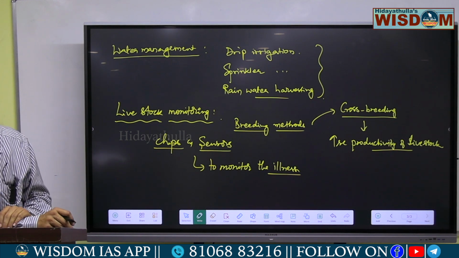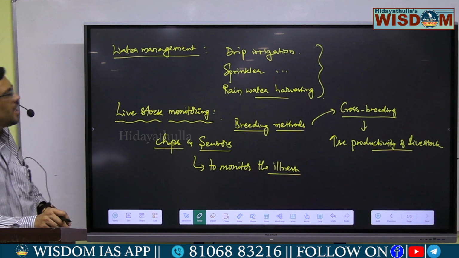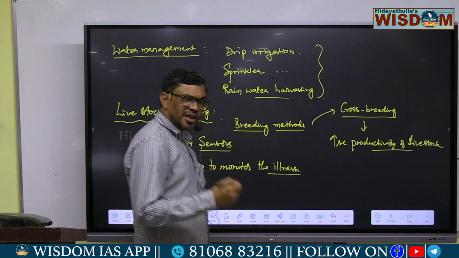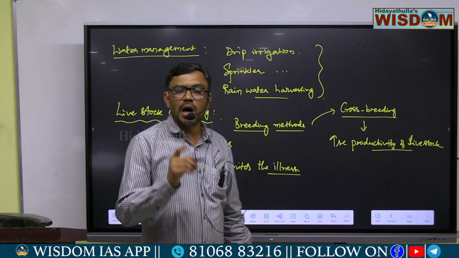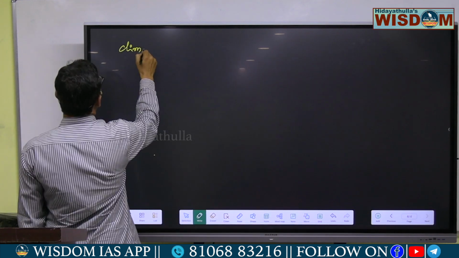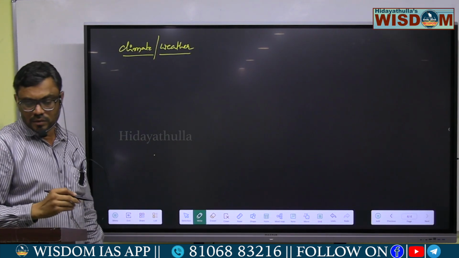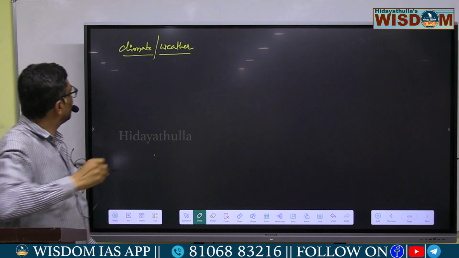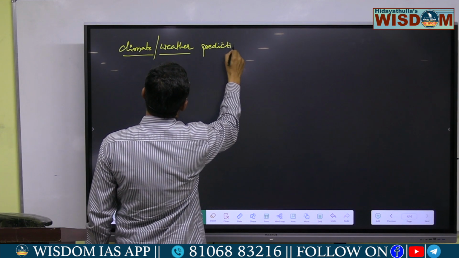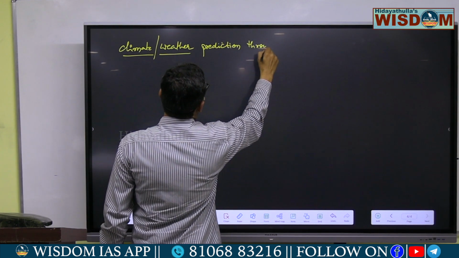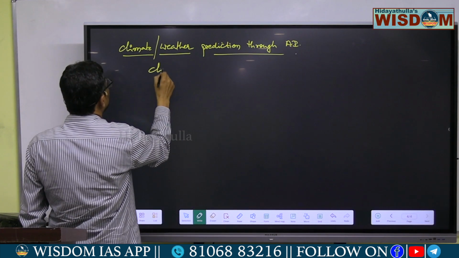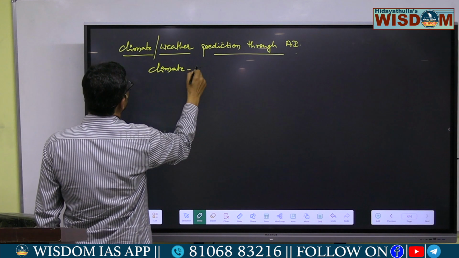And also climate smart agriculture. That means climatic conditions and weather conditions can be monitored through artificial intelligence enabled data analytics. Climate or weather monitoring, or you can say prediction, through artificial intelligence. So this is called climate smart agriculture.